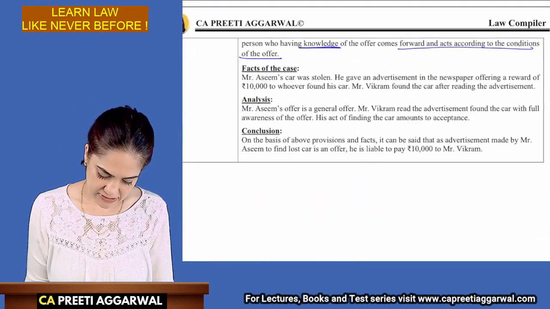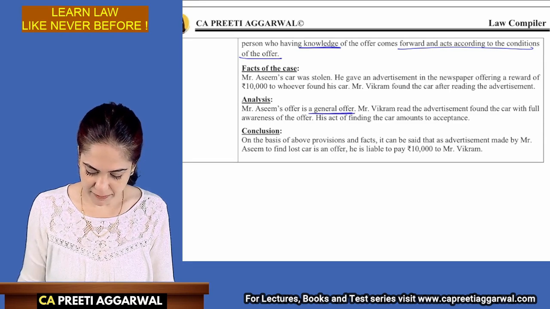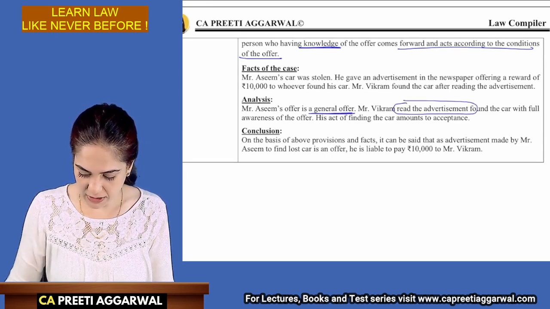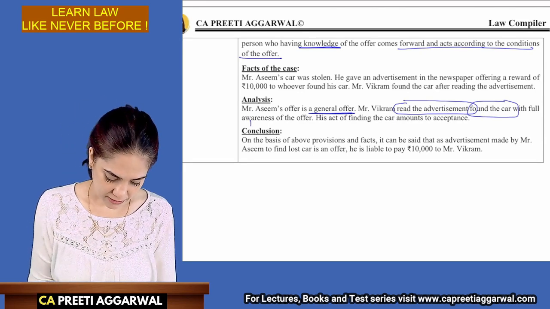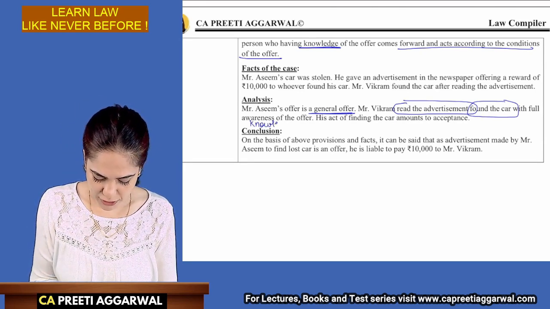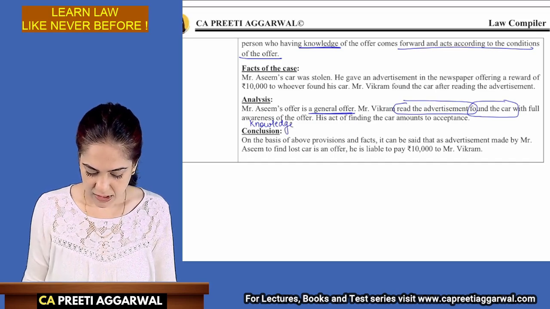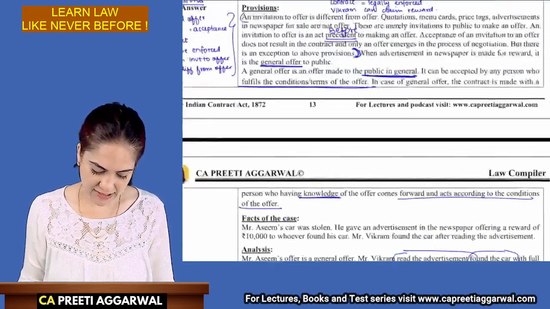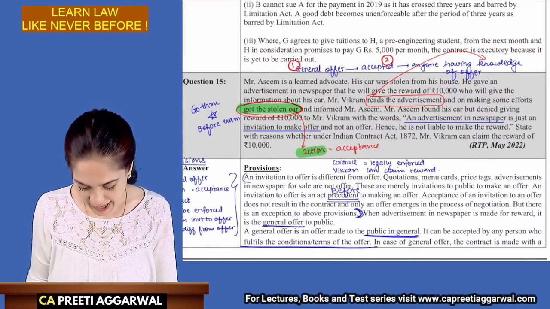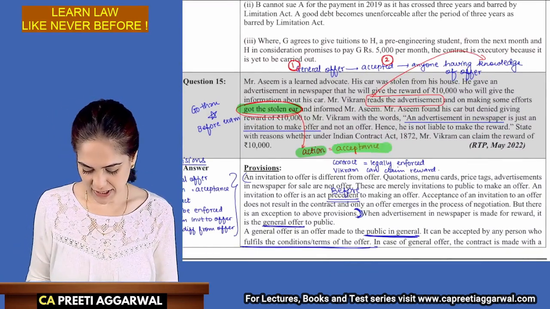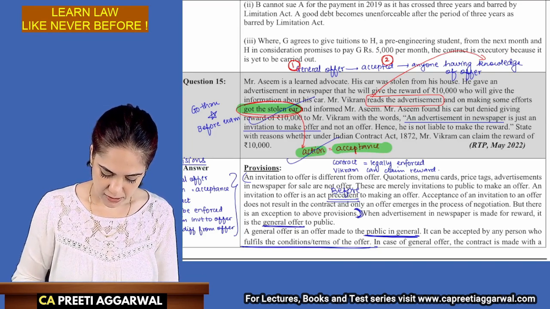Then what Mr. Asim has given is a general offer. Mr. Vikram reads the advertisement. He found the car. This shows that he is aware. It means he had knowledge of the offer. His act of finding the car is acceptance. See, I wrote that. He got the stolen car. His act or action shows acceptance. I have covered this point.